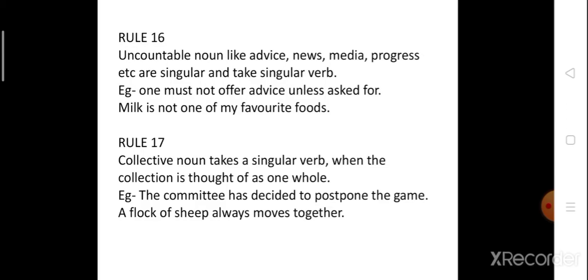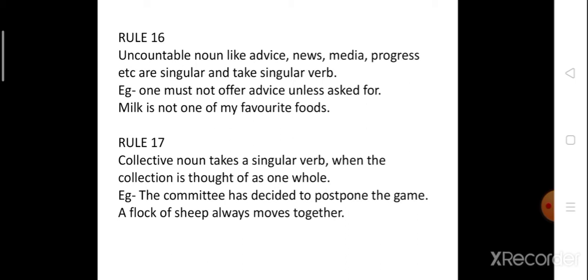Rule number 16 says uncountable nouns. What is uncountable? Which cannot be counted. So uncountable nouns like advice, news, media, progress, etc. are singular and they always take a singular verb. For example, one must not offer advice unless asked for. So advice here, you can see, is an uncountable noun and this sentence is singular.